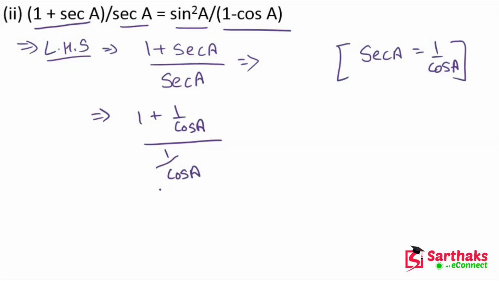Now when we use this expression, we get 1 plus 1 upon cos A multiplied by cos A upon 1.